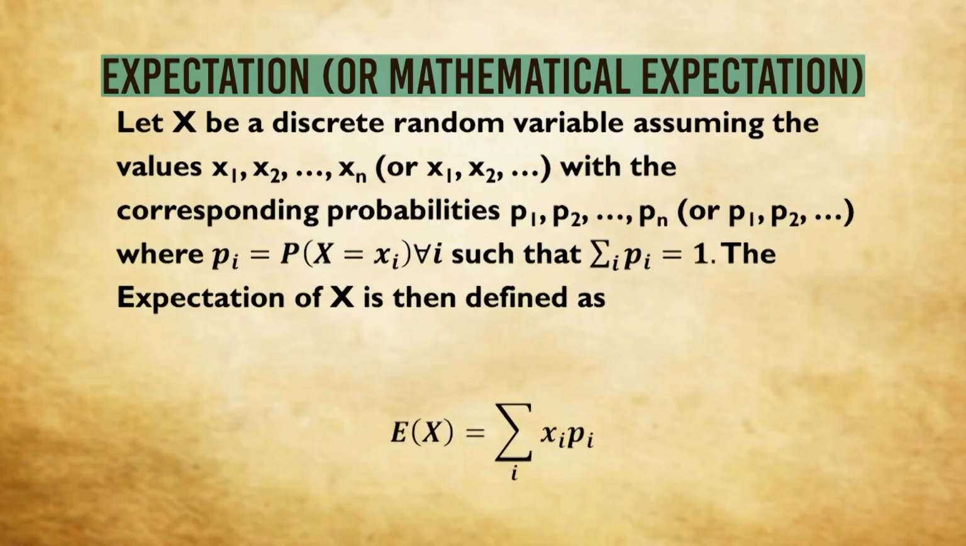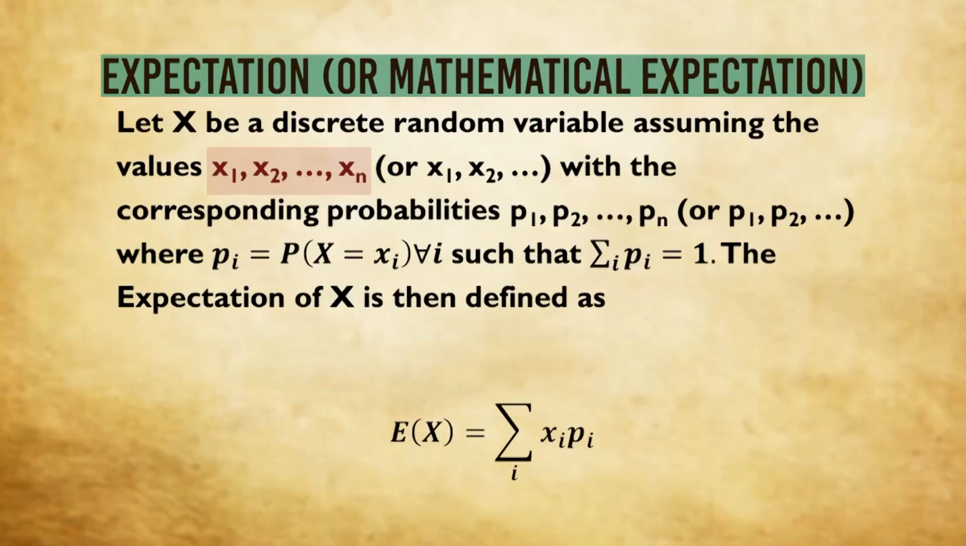Let x be a discrete random variable that takes up the values x1, x2 up to xn or x1, x2, ... with the corresponding probabilities p1, p2, pn or p1, p2, ... If you can recall, when we talked about probability earlier, we said that a discrete random variable can assume either a finite number of values or countably infinite number of values. So here x1, x2, xn will represent a finite number of values. On the other hand, when we write x1, x2, ... that will represent countably infinite number of values.